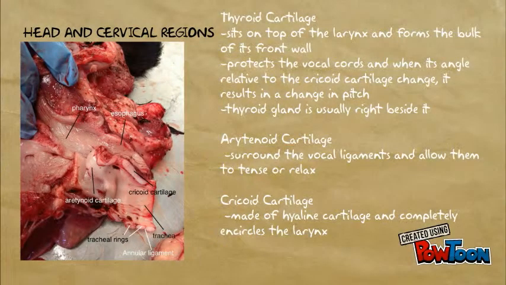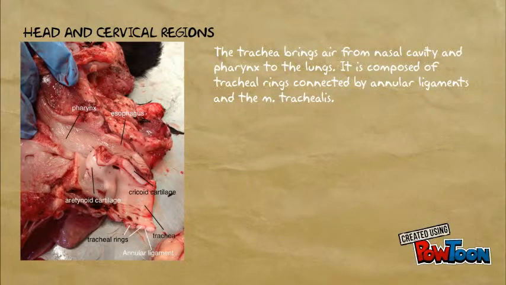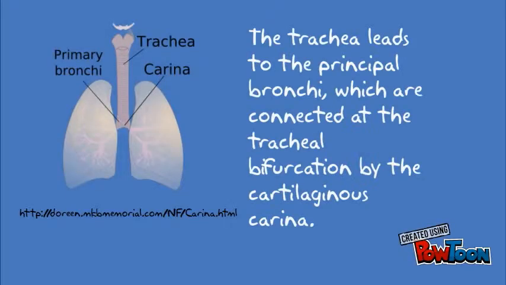The thyroid cartilage protects the vocal cords. The arytenoid cartilage allows vocal ligaments to tense or relax. The cricoid cartilage encircles the larynx, and the trachea, composed of tracheal rings, annular ligaments, and the trachealis, connects the pharynx and lungs. The trachea leads to the principal bronchi, which are connected by the carina.